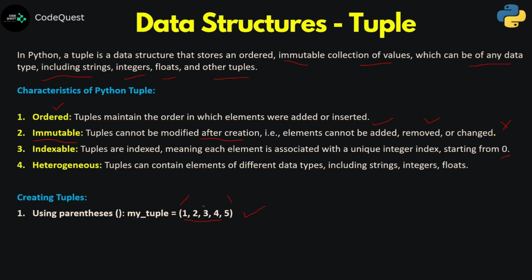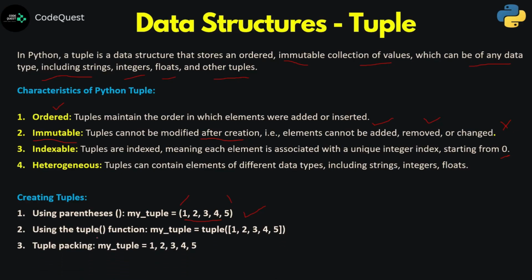Though I have kept only integer values here, we can also keep a group of values of different data types. Now the second one is by using a predefined function with the name tuple. Now you are going to call tuple, and inside this bracket I am going to write some list of items. You can see here I am using a square bracket here. This is nothing but a list. So we can specify a list of items which are enclosed within a parenthesis. So this is another way of creating a tuple.